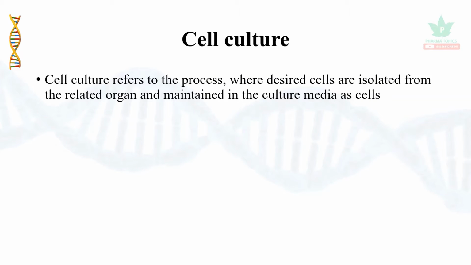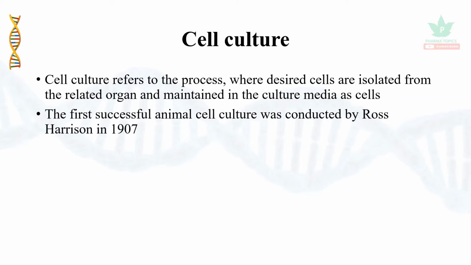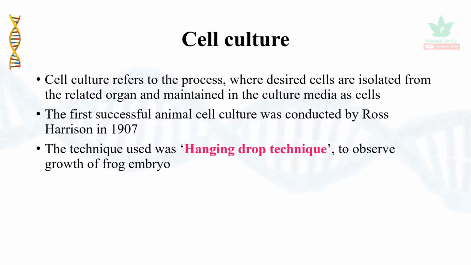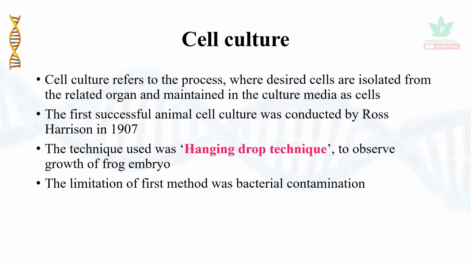So, cell culture refers to the process where desired cells are isolated from the related organ and maintained in the culture media as cells. The first successful animal cell culture was conducted by Ross Harrison in the year 1907. The technique he used was called the hanging drop technique, and he observed the growth of frog embryo. The limitation of the first method was bacterial contamination.